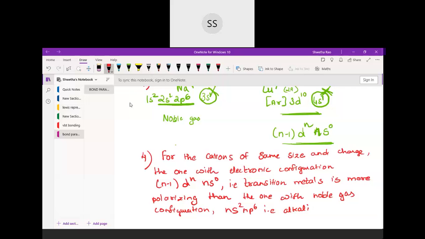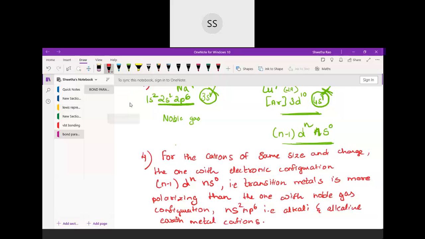The noble gas configuration is generally ns2 np6, like 2s2 and 2p6, which is that of alkali and alkaline earth metal cations. Even alkaline earth metals lose two electrons and attain the noble gas configuration, so they will not have much polarizing power because a noble gas doesn't have much tendency to take an electron.